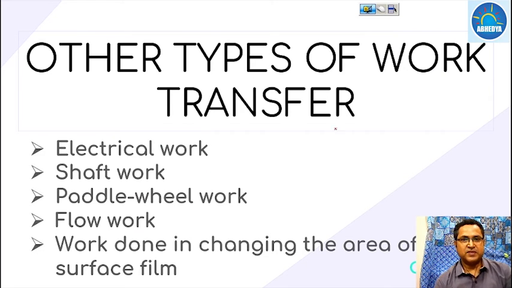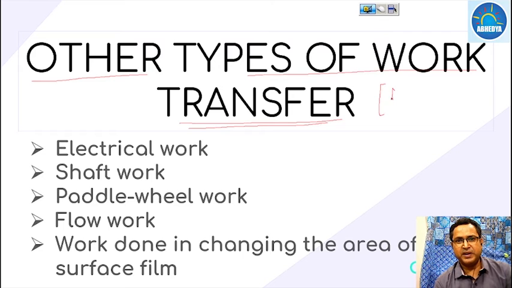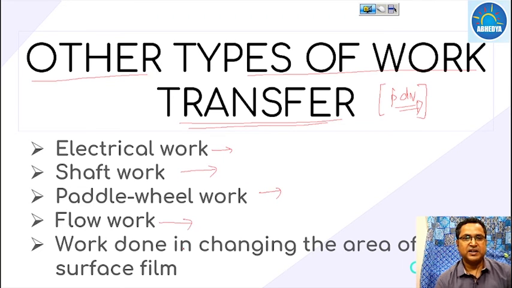Now, other types of work transfer. In work transfer, there are different types of work that are also considered apart from PdV work. Even though PdV work is the most important and we are mostly concerned with it, sometimes the electrical work, shaft work, paddle wheel work, flow work, or the work done in changing the area of a surface film will be considered.